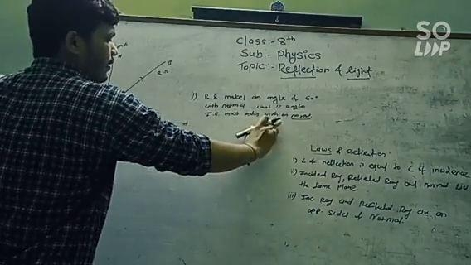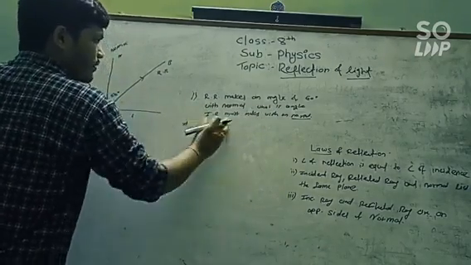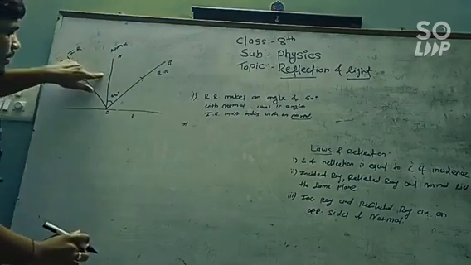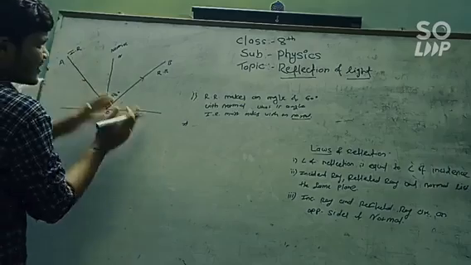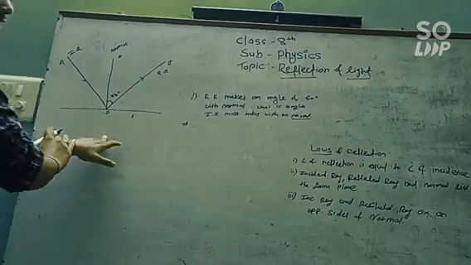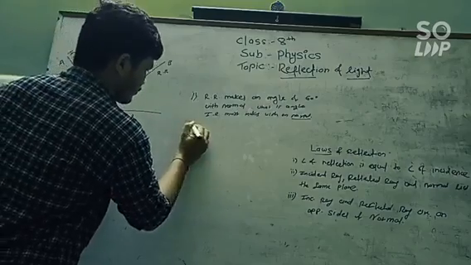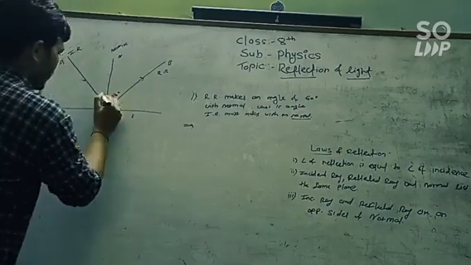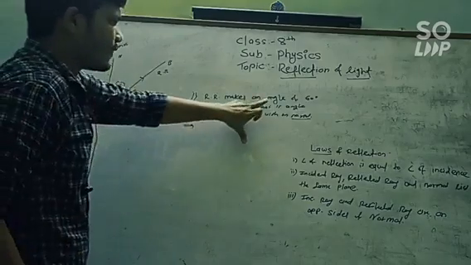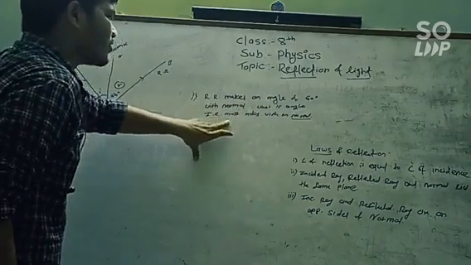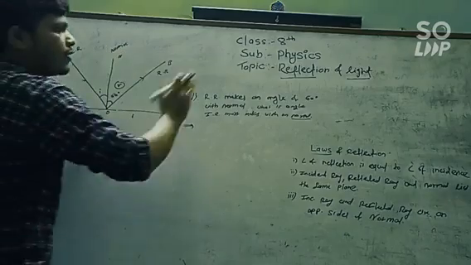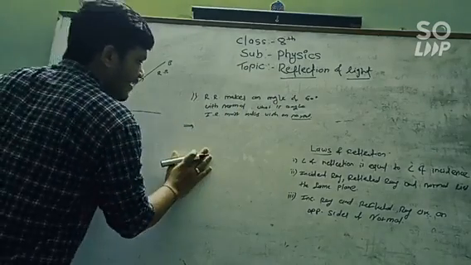Now what is the angle of the incident ray? The angle the incident ray makes with the normal is the angle of incidence, and this is the angle of reflection. Here we have been given the angle of reflection. The angle the reflected ray makes with the normal is the angle of reflection. So here 60 degrees is the angle of reflection.